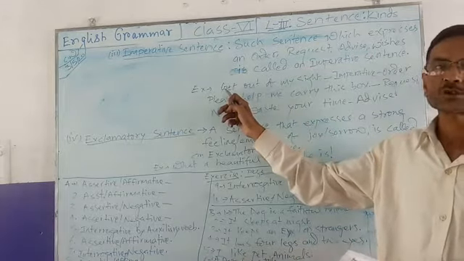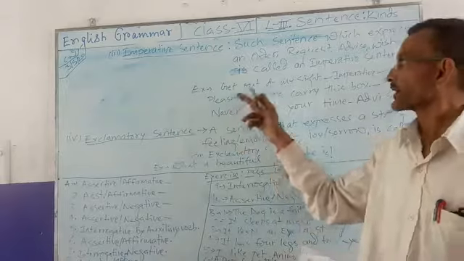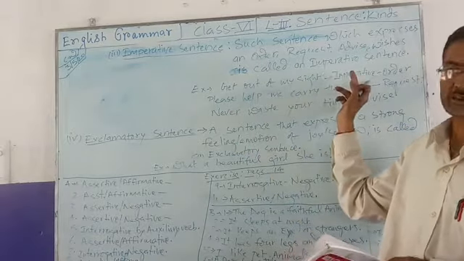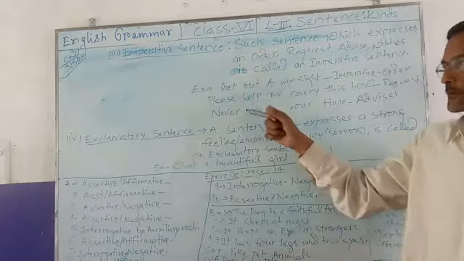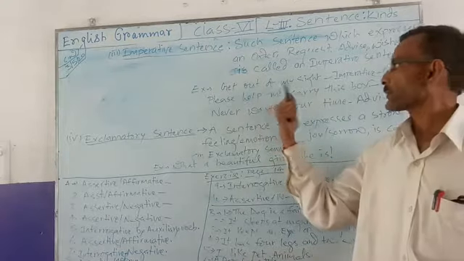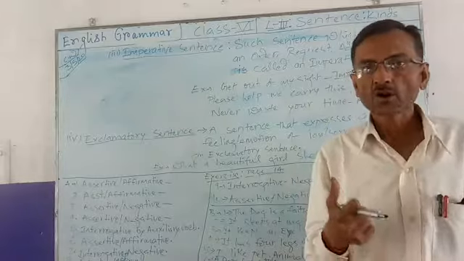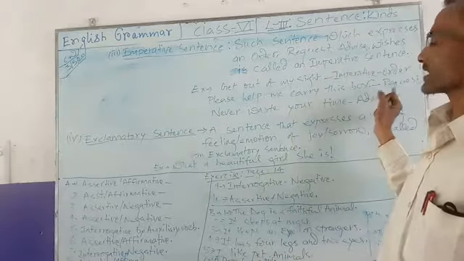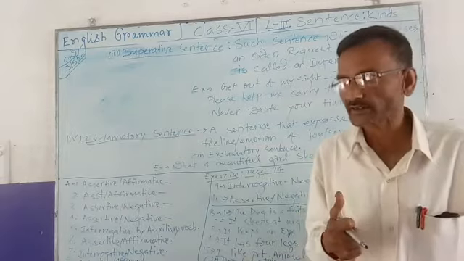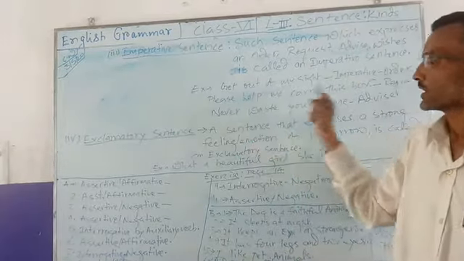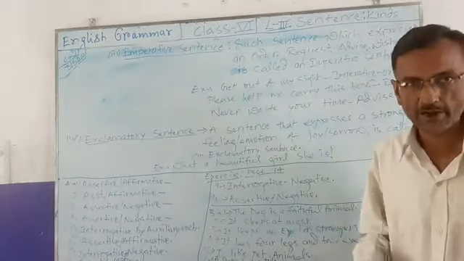Like if you tell someone, get out of my sight, this is an order, so it will come in imperative mode. If you say to someone, please help me carry this box or book, it has some suggestion in that, a request type of suggestion, so it comes in imperative sentence.